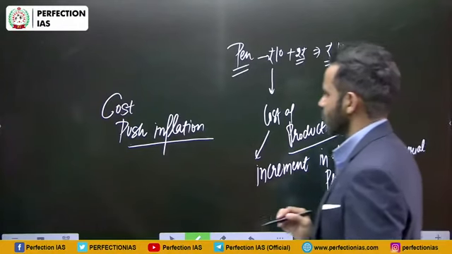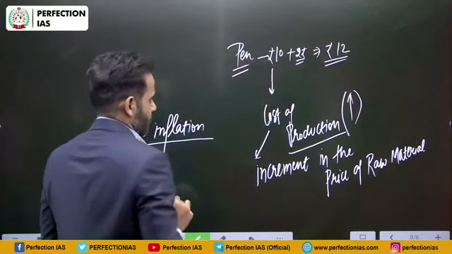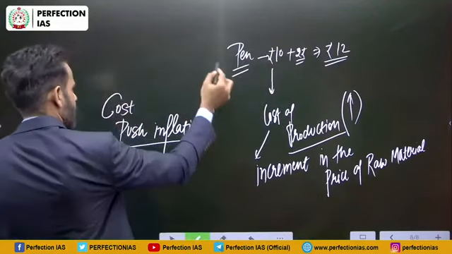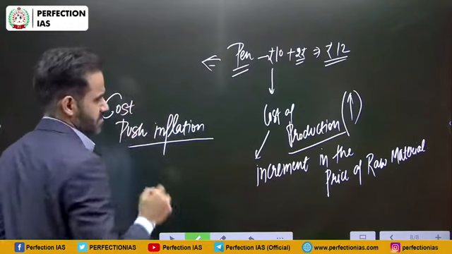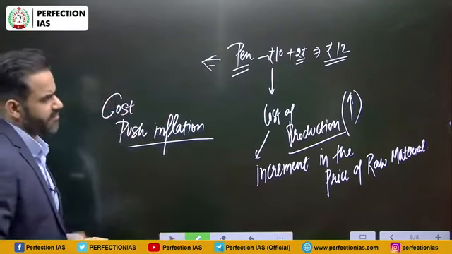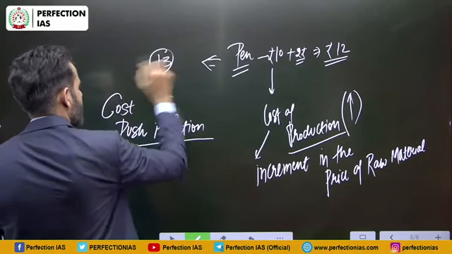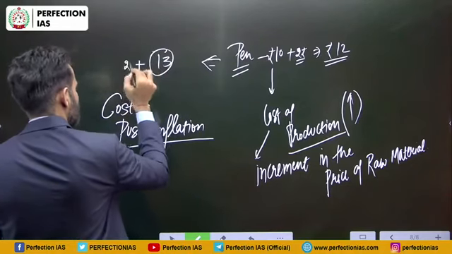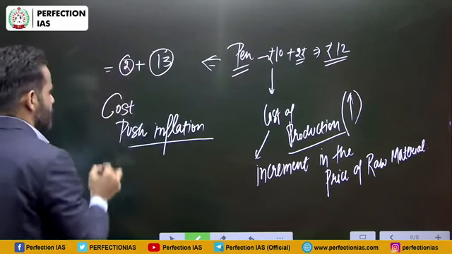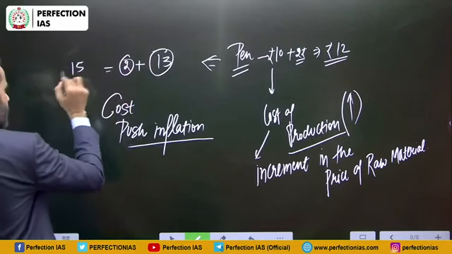So in that case, suppose previously it was 10 rupees, that means 10 rupees was the cost of manufacturing. Now suppose that price has increased to 13. So after a profit of the same 2 rupees, now the new price will be 15 rupees.